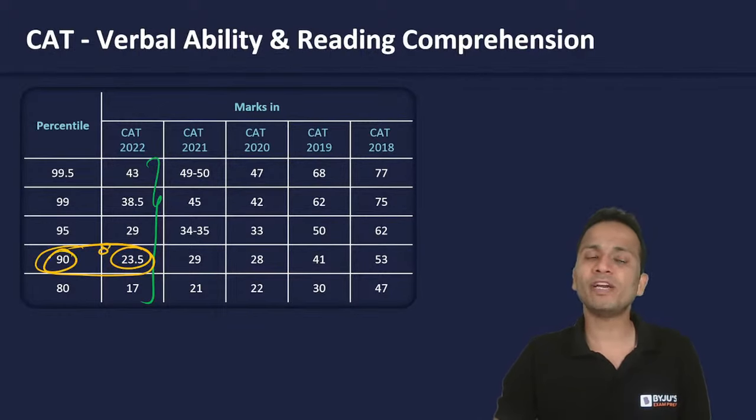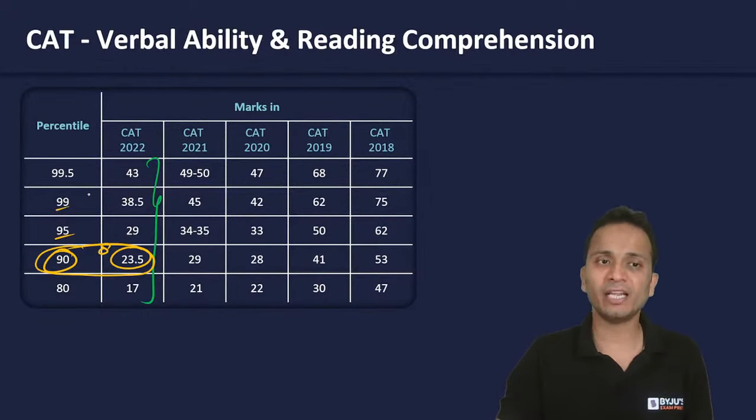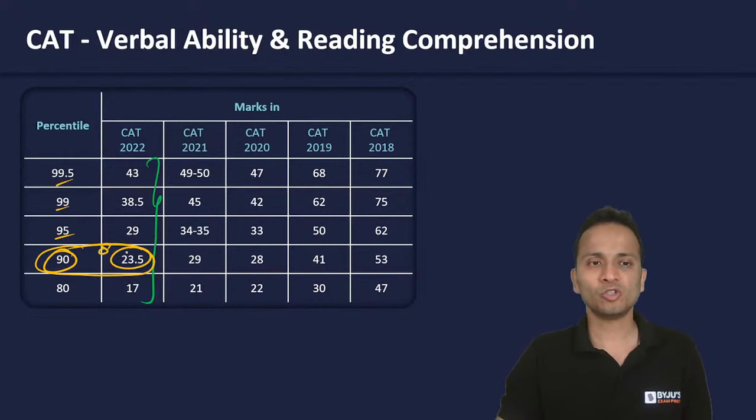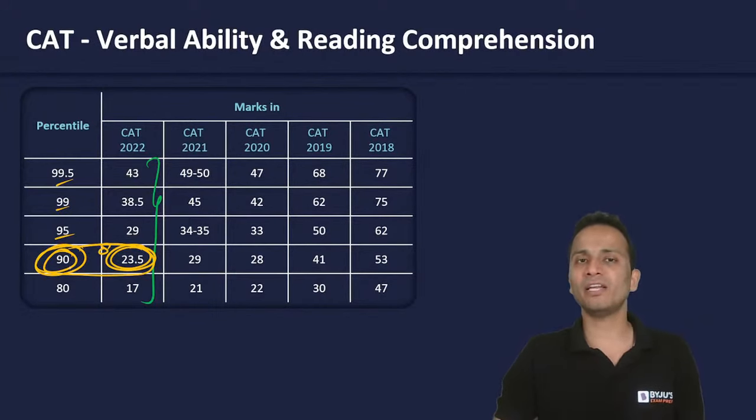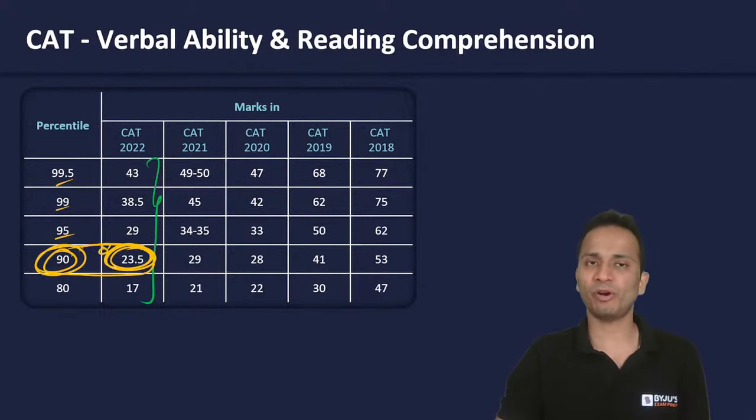Okay, you will fetch 90 percentile and you will clear the sectional cutoffs of every college, every damn college, right? And with scores above that, you will fetch 95 percentile, 99 percentile, and so on. So the magic number for me is 90 percentile. That means we are clearing the sectional cutoff for each and every IIM, right? So let's keep track of this, 23.5.